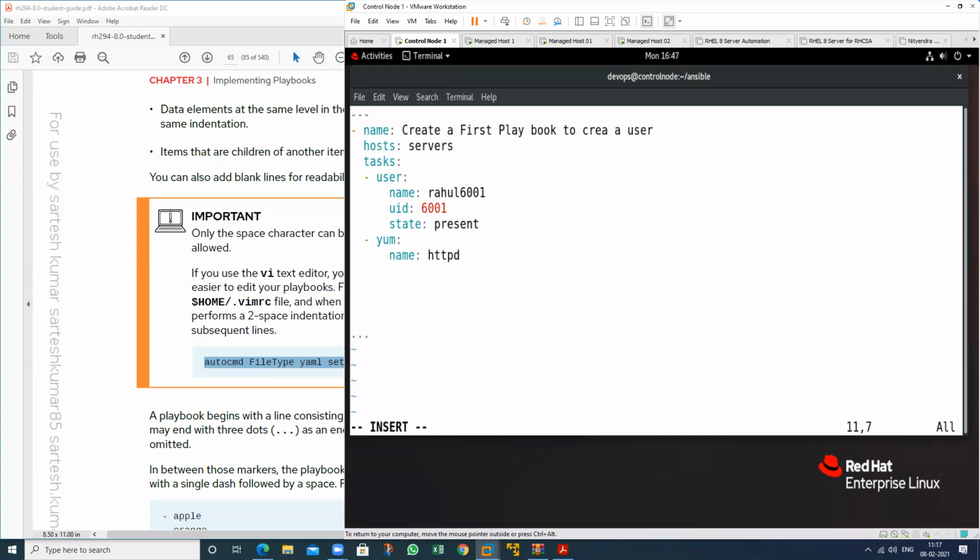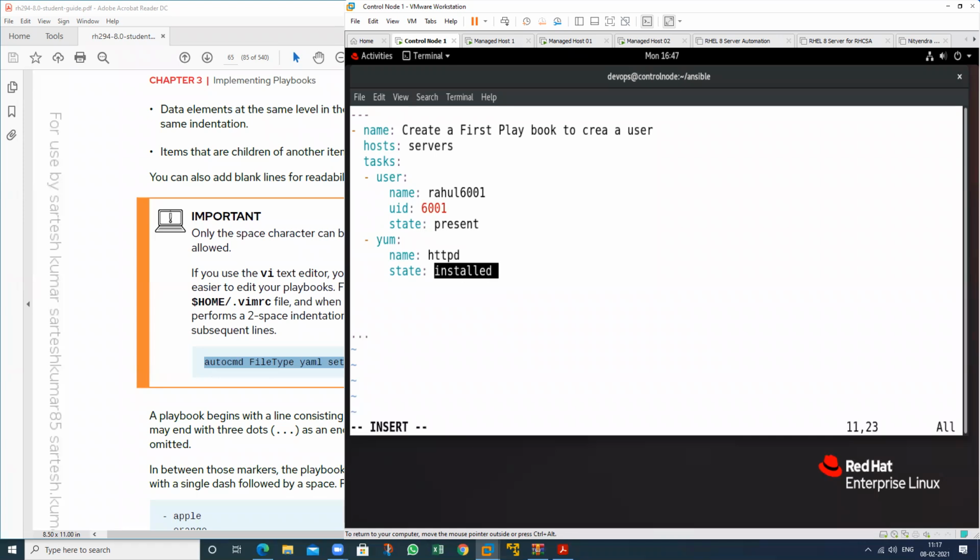This is the meaning of that script. And state, you want to define installed. You want to install the package using this module. This is the name of the module, this is the package name, and state is installed.